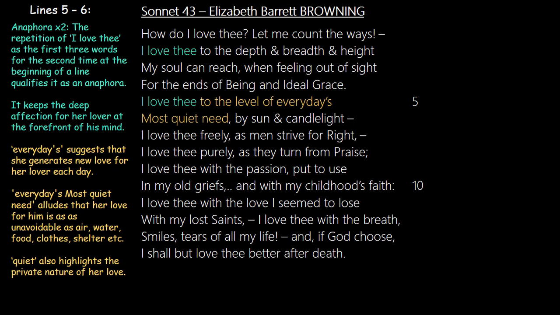So here she's trying to say that my love for you is quiet. It doesn't make a lot of noise. And if you juxtapose that, or compare that with modern day love, where people say, if you love me, put me on social media, if you love me, use me as your profile picture, this is especially more striking because love by its essence does not necessarily have to be noisy for it to be called love. She continues with "by sun and candlelight."